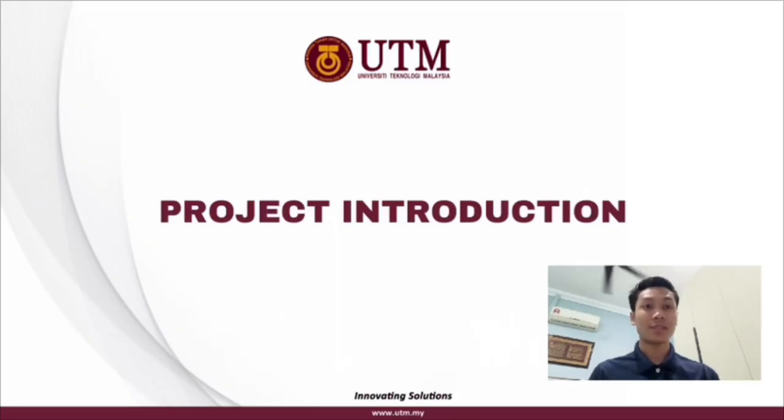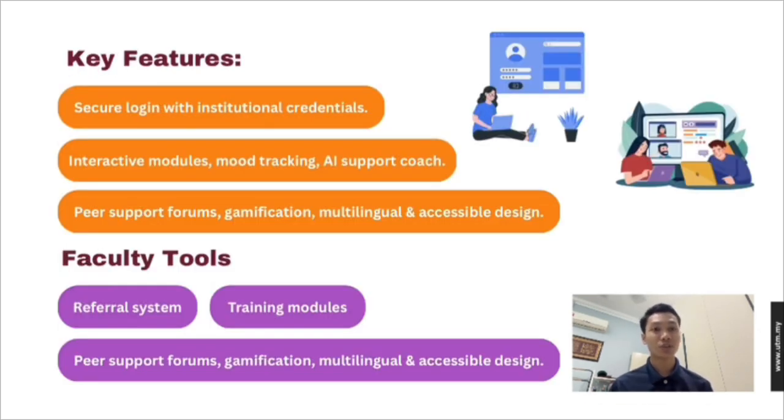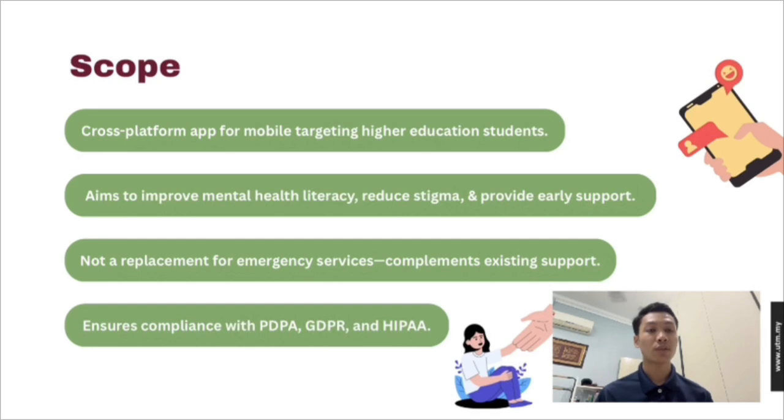So let me brief a little bit about the project. DMHLH is a cross-platform solution designed to improve students' mental health literacy and reduce stigma. It supports SDG 3 and SDG 4 by making mental health support more accessible, especially in higher education. Key features include secure logins, interactive learning modules, mood tracking, self-assessments, telecounseling booking, an AI mental health coach, and a peer support forum. The system is inclusive, multilingual, mobile-friendly, and compliant with data protection laws like PDPA, GDPR, and HIPAA. Let's explore the mockup in detail.